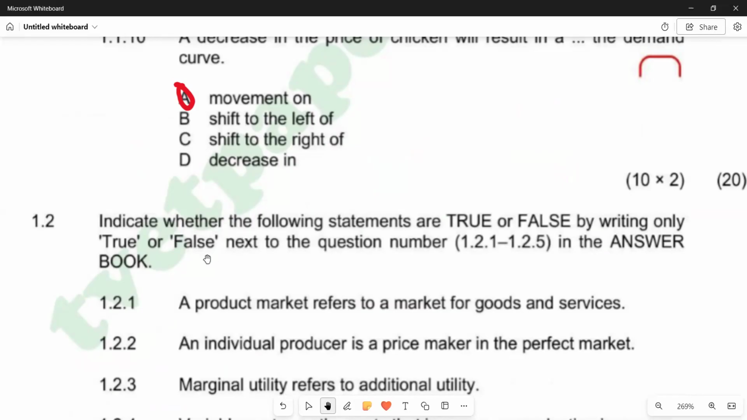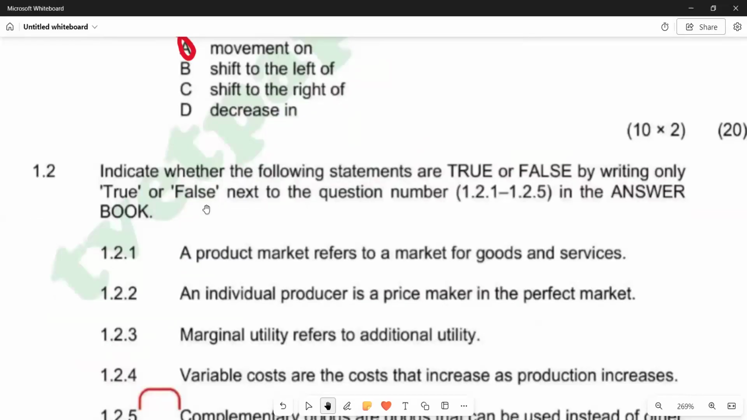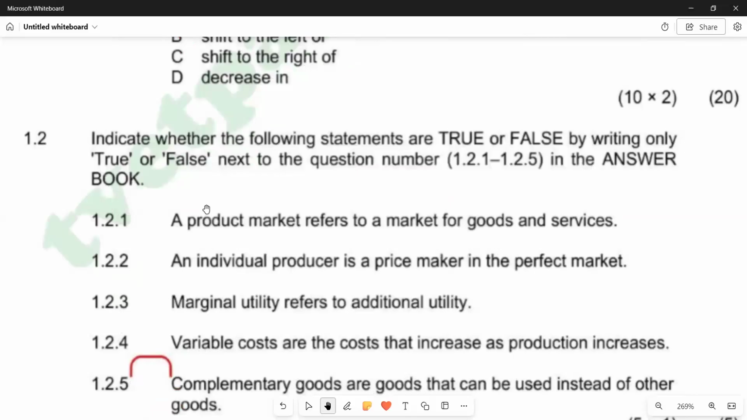So if you go to 1.2.1, it reads a product market refers to a market for goods and services. So obviously this is true. This is true, so we can leave our true there. And then 1.2.2 reads an individual producer is a price maker in the perfect market. So as soon as we have the description of a perfect market, we know that you cannot be a price maker in a perfect market.